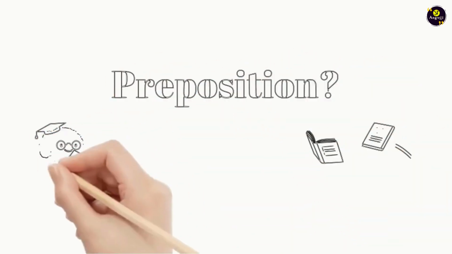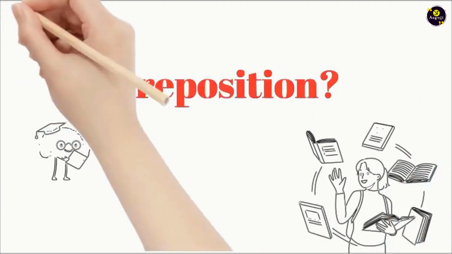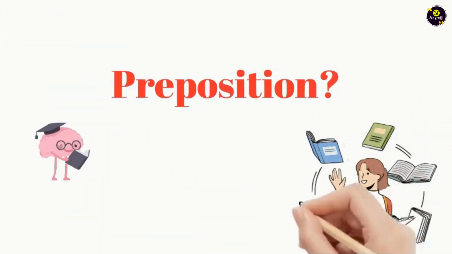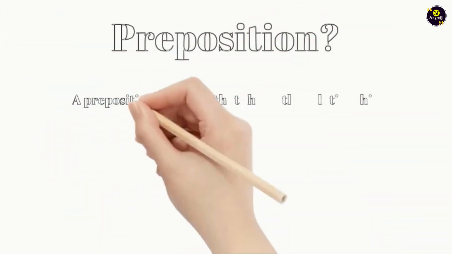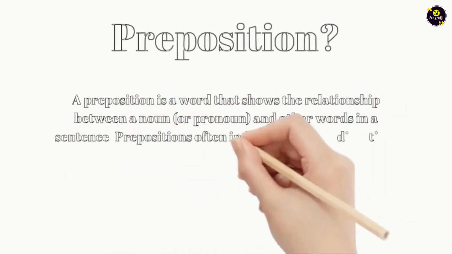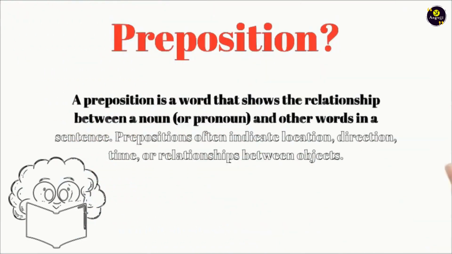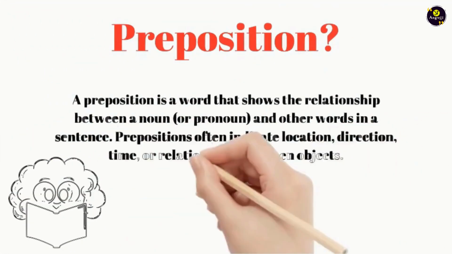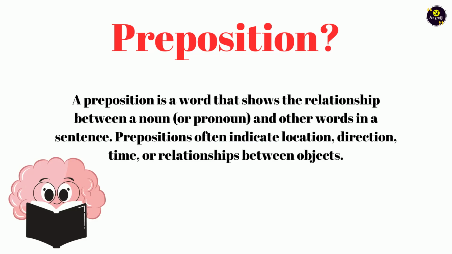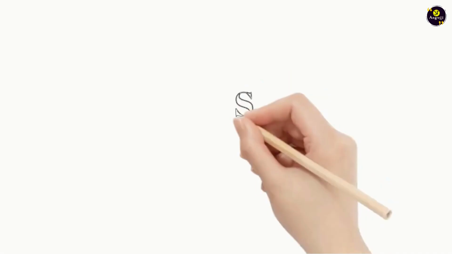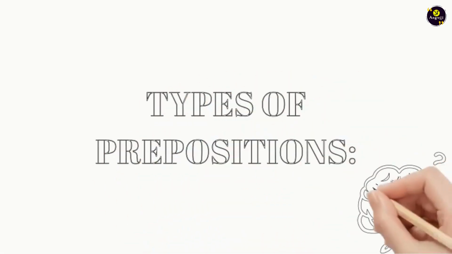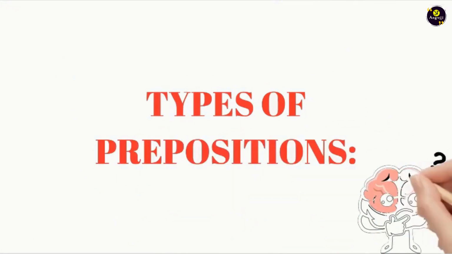Today we are going to talk about prepositions. So let's get started. A preposition is a word that shows the relationship between a noun and the other words in a sentence. Prepositions वो होते हैं जो noun का relationship बताते हैं, उनके location, उनका direction, time और relationship दूसरे objects के साथ. And there are multiple kinds of prepositions. So let's learn about them.